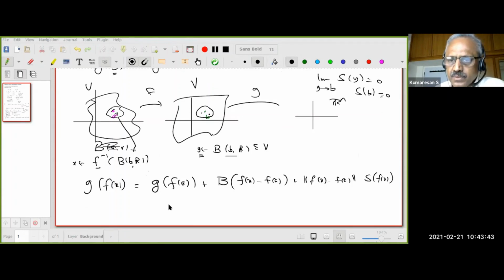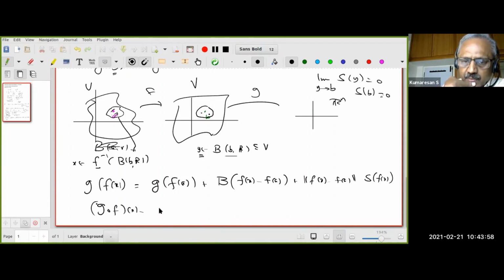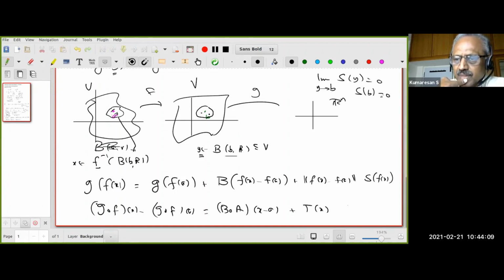Now what do you think I have to do? Can somebody tell me? Okay, now I got this. What do you think I should do? What is it that I want to prove? Remember, I want to prove that g composed f at x minus g composed f at a should be g'(b) composed f'(a) acting on x minus a, plus something T of x, where T is such that T of x divided by the norm of x minus a goes to 0 as x goes to a.